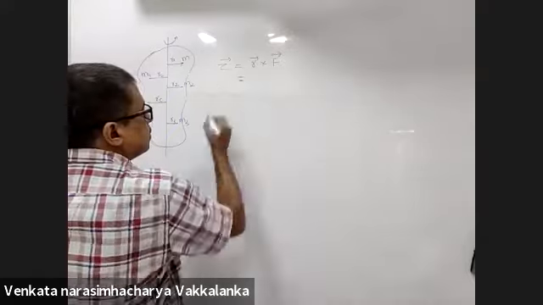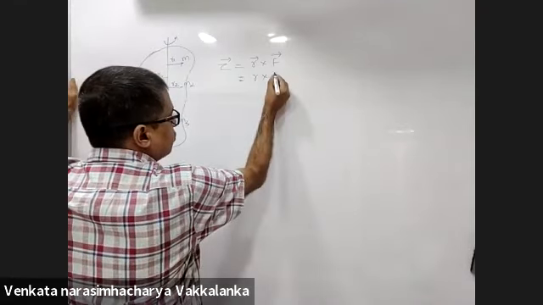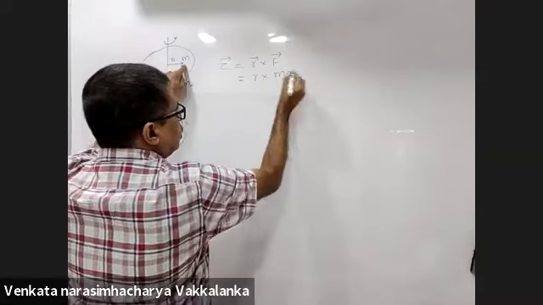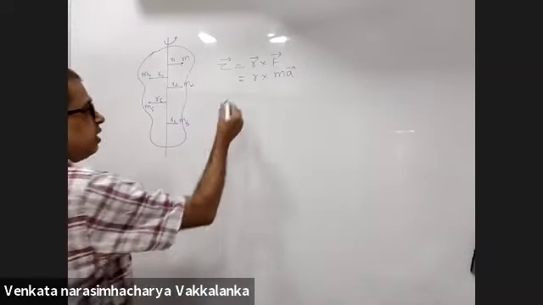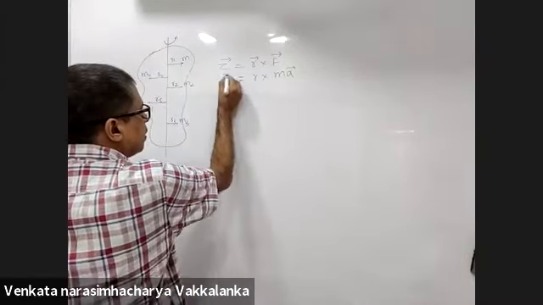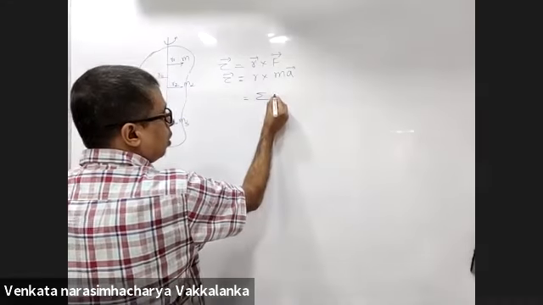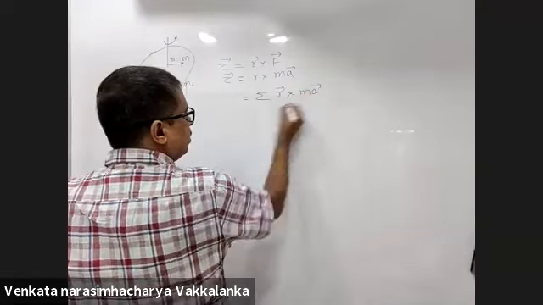Right? Now, r cross m into a. Force on every individual particle will be m into a. So this I will write as sigma of r cross m into a.